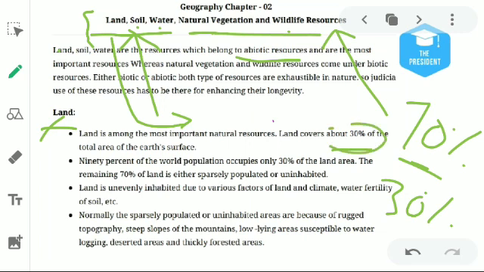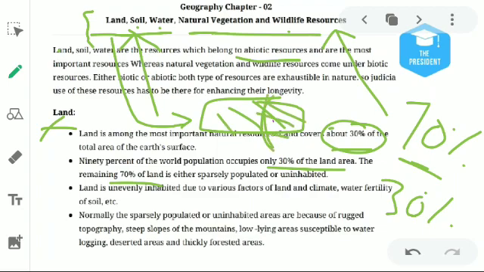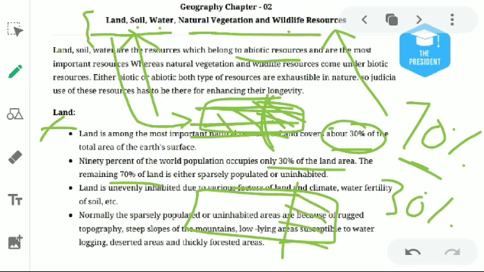But of this 30% land, 70% of the population lives on just one third of it. Understand here, the available land is this much, but in one third portion 70% of the population lives, and in the other portion the population is not so dense.